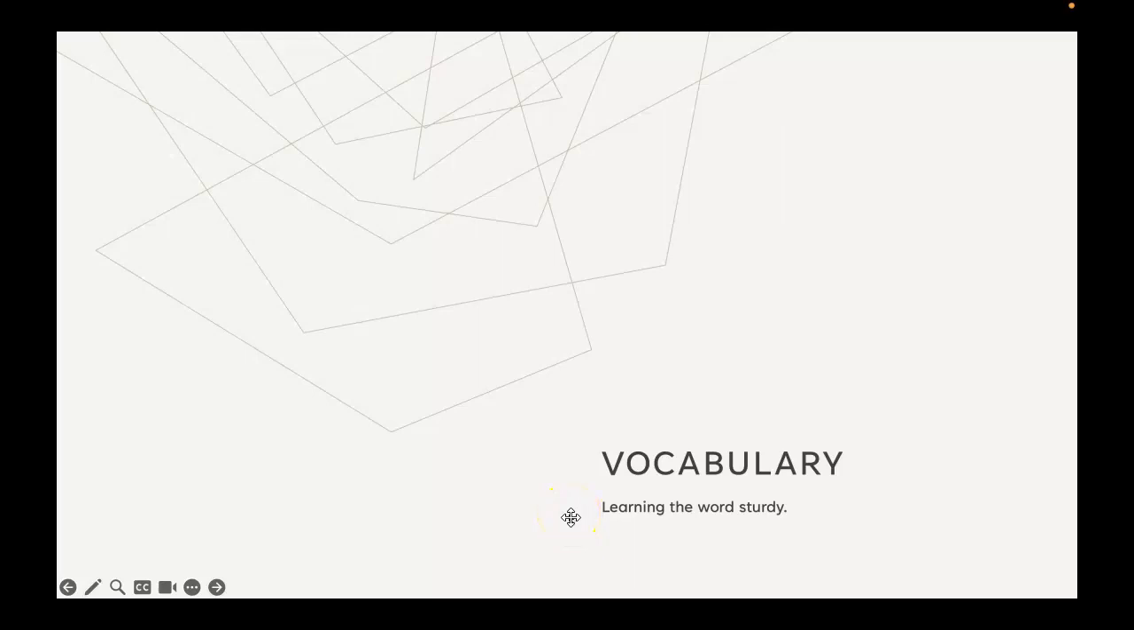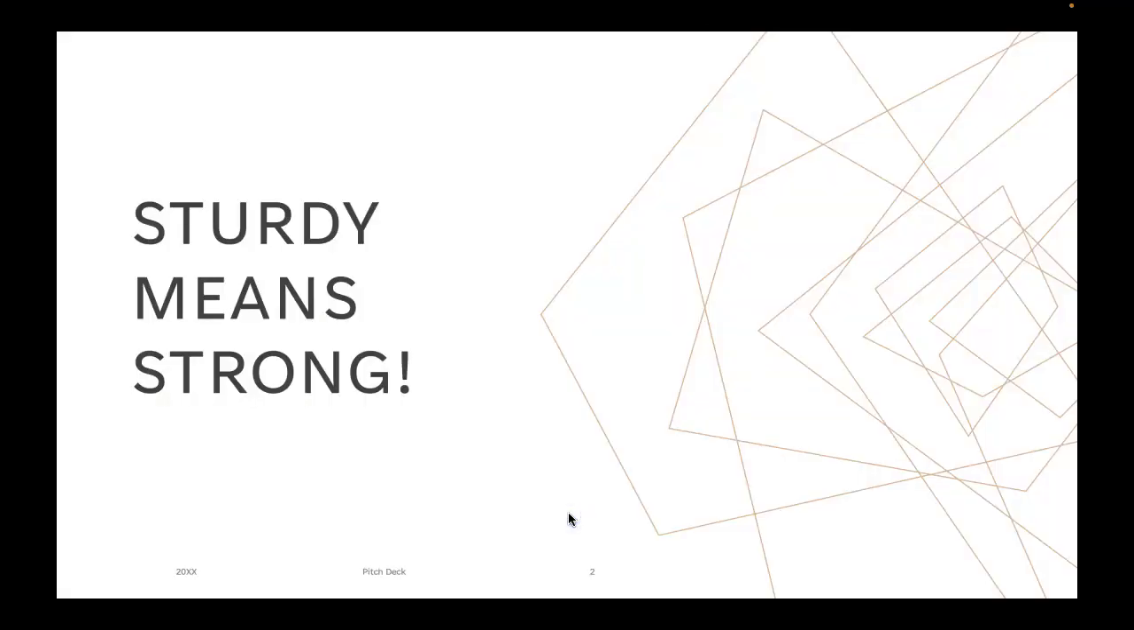Hey guys, so today we are going to be learning about one of your vocabulary words, sturdy. Sturdy means strong. This means that sturdy and strong are synonyms. Remember, a synonym is different words that mean the same thing.